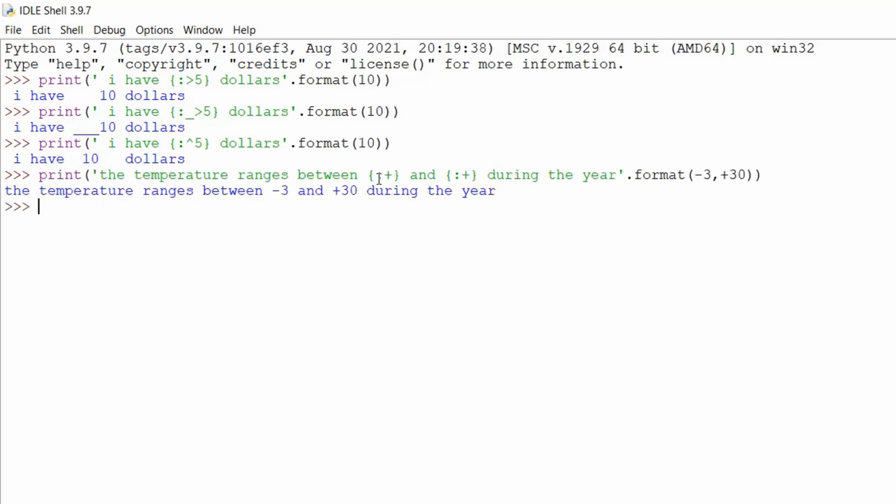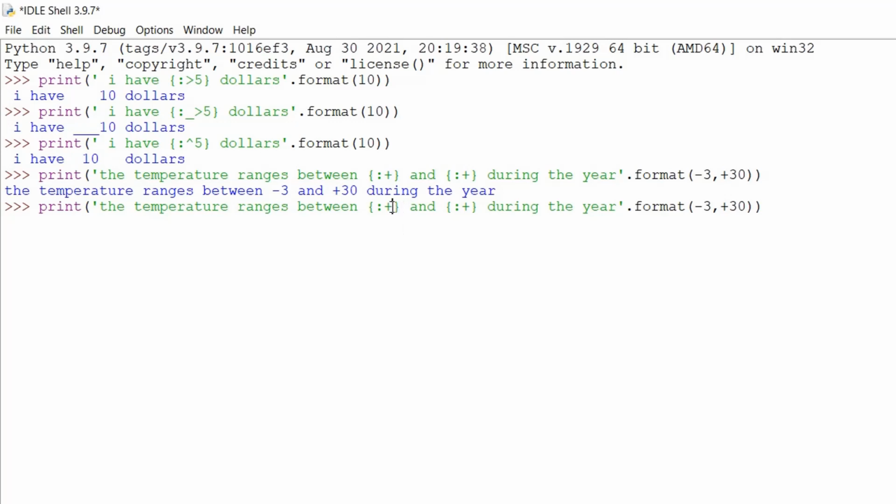So when we use colon and the plus, again colon and the plus, here the negative value will have a negative sign, and the positive value will have a positive sign. If we write this way, colon and the plus sign, if there's a negative value here, it will have a negative sign. If there's a positive value, we will see the plus sign here. The other format for the same one is, we can do this way as well.